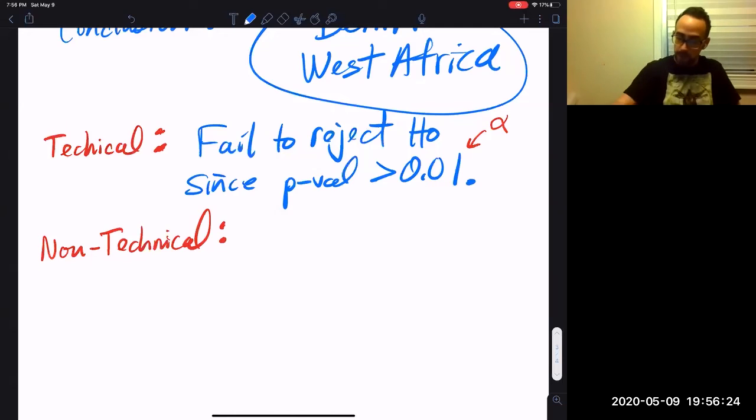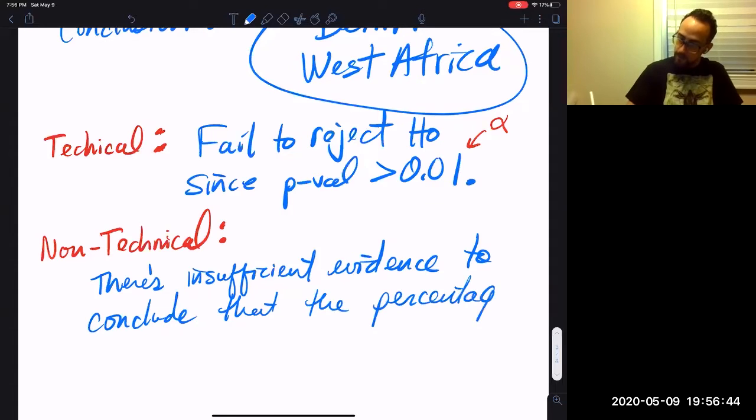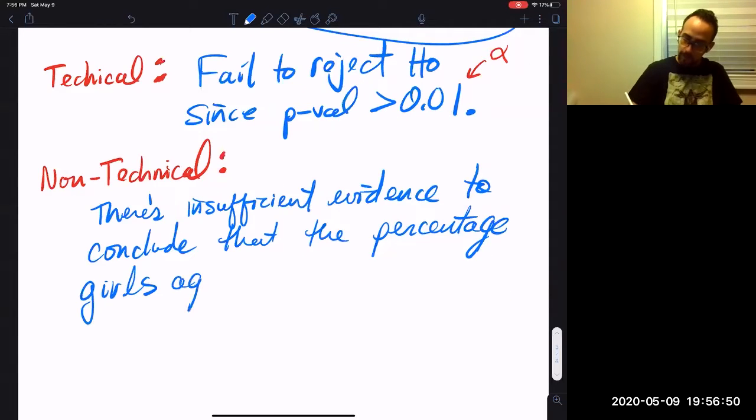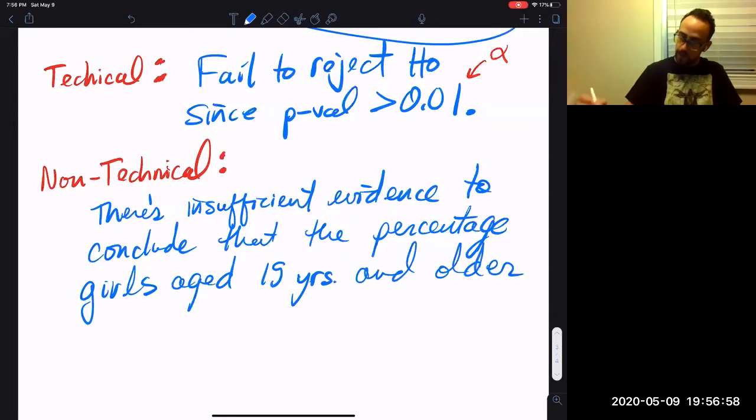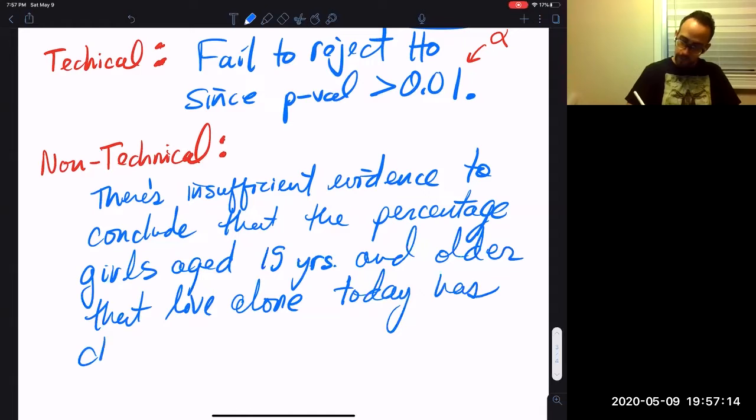So now the non-technical is there's insufficient evidence to conclude that the percentage of girls, if you want, you can include aged 15 years and older, that live alone today has changed.